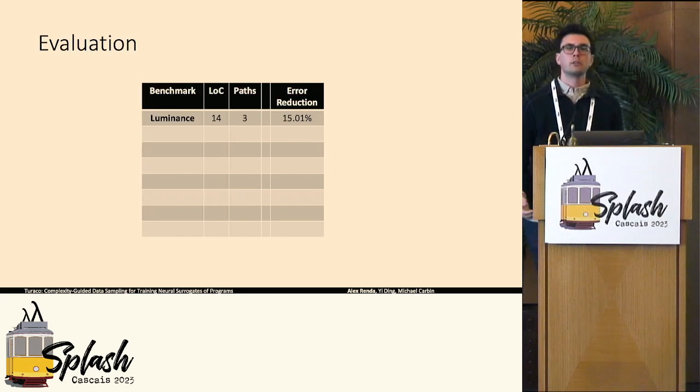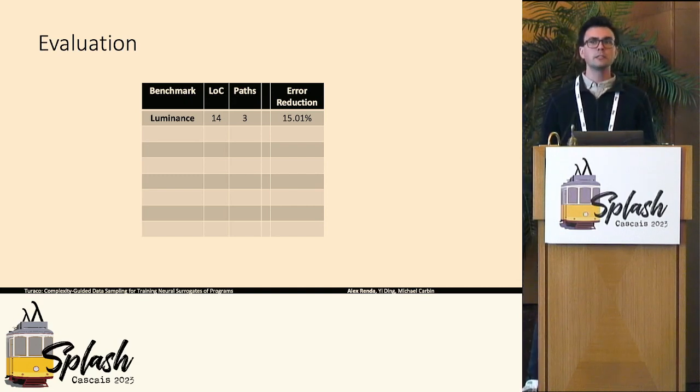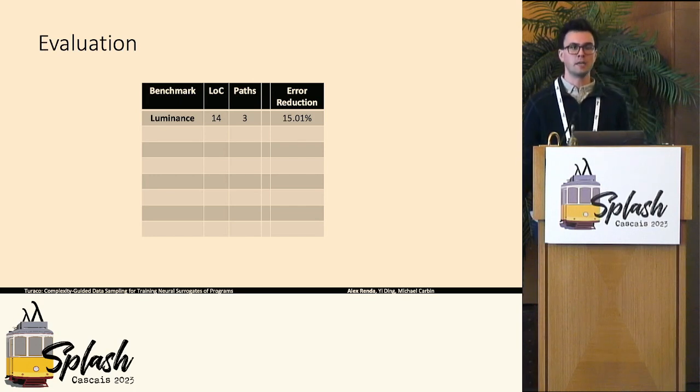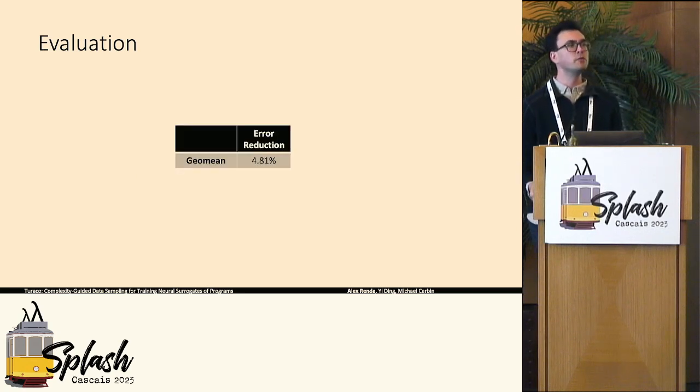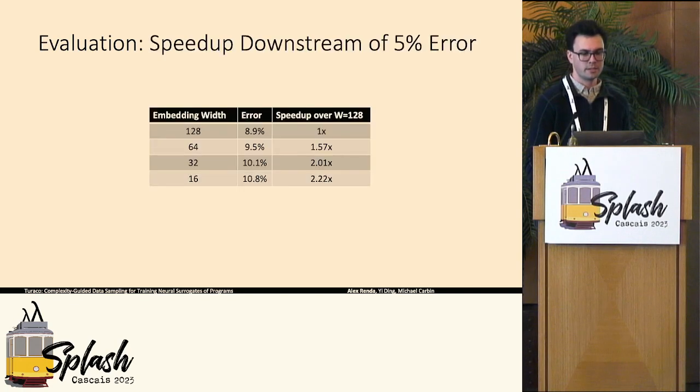Let me walk you through a little bit of how we evaluated how well these complexity-guided sampling ratios work. I talked a little bit about this example of a luminance shader from earlier, in which we got about a 15% improvement in error relative to some baseline distributions. We evaluate this on a range of other programs and get an average of about a 5% improvement in accuracy of this complexity-guided sampling ratio relative to baseline approaches.